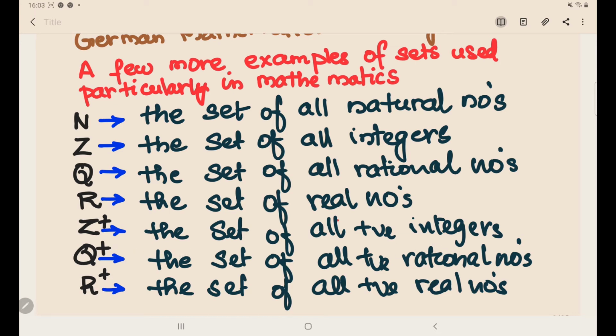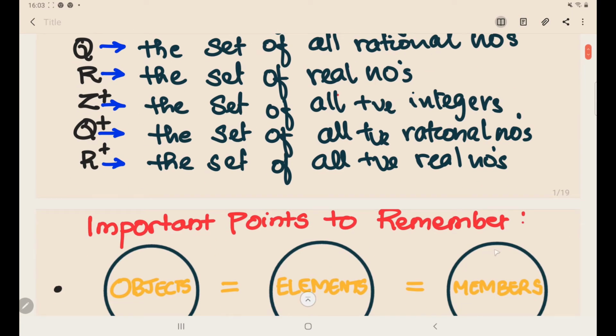What are the positive integers? 1, 2, 3, 4, 5, everything is a positive integer. Again, Q plus is the set of all positive rational numbers. From the set Q, if you remove all the negative rational numbers, you will get all the positive rational numbers. R plus is the set of all positive real numbers.